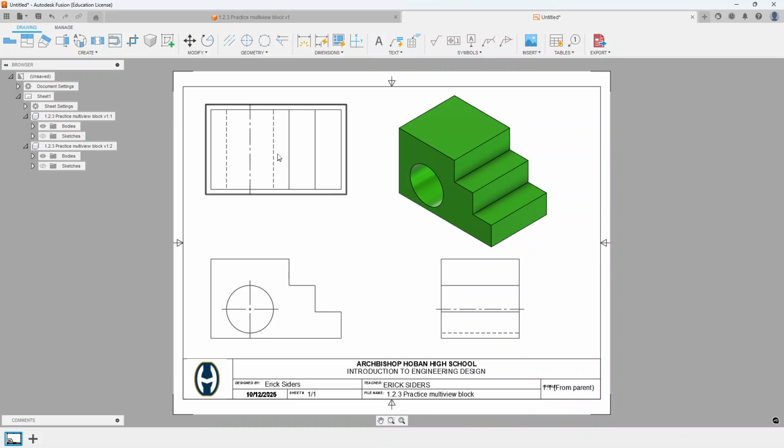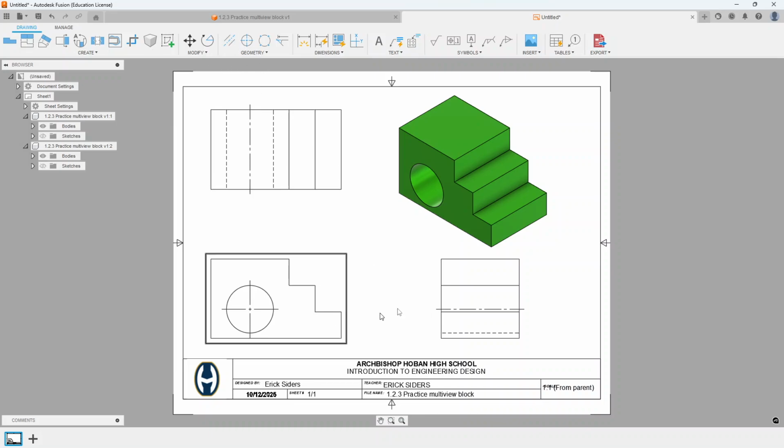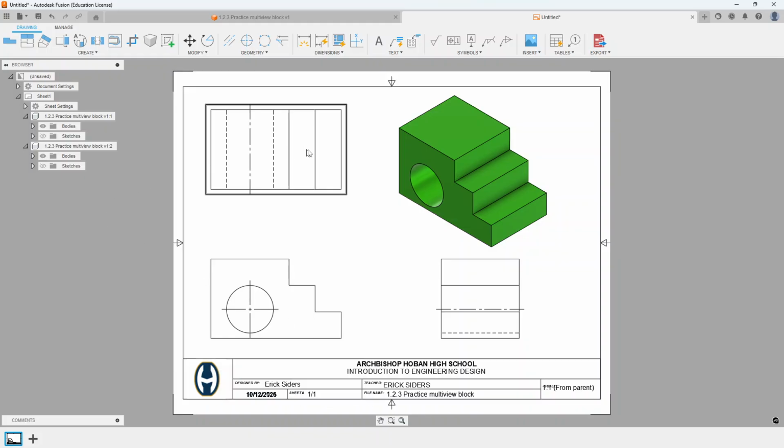So now you can hit escape so that we deselect that tool. And this drawing should be complete for you. It should have your name down here in design by, should have today's date and all those fun things. So make that happen. At this point, it is an untitled document.